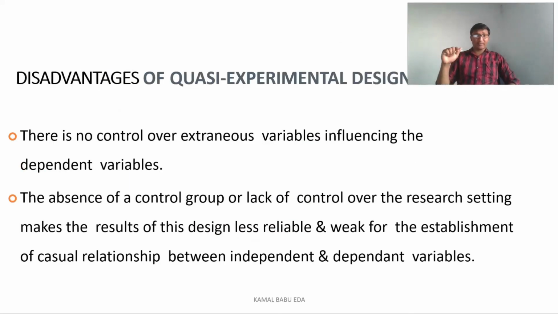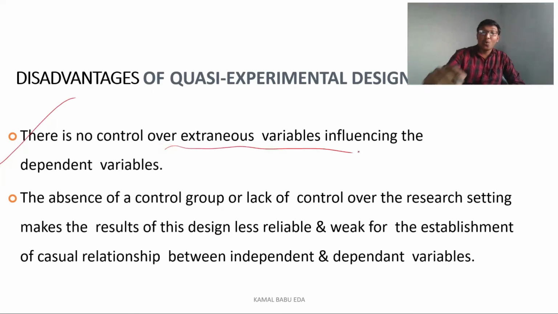Now we'll see what are the disadvantages of this quasi experimental research design. So there is no control over the extraneous variable which is influencing the dependent variable. That means mainly the independent variable is the influencing factor of this dependent variable. Unlike in true experimental design where the researcher has complete control because he is manipulating the treatment, here he cannot manipulate anything. He can manipulate, but manipulation is very limited, and here there are more extraneous variables compared to the manipulating factors of the researcher. One more thing is there is no control group here.